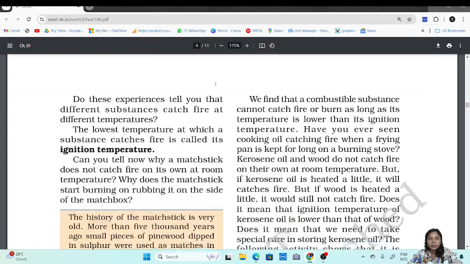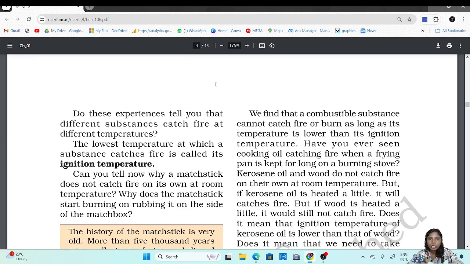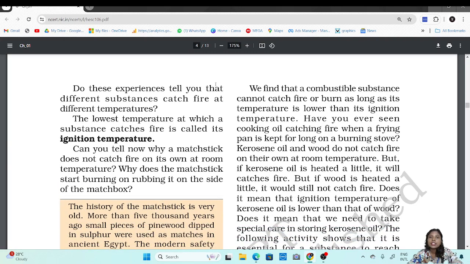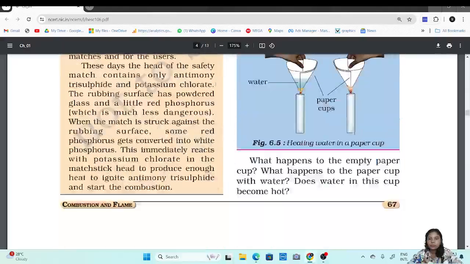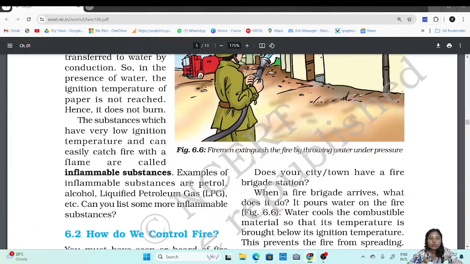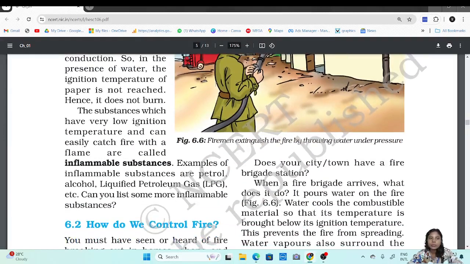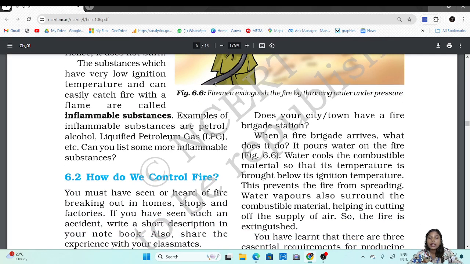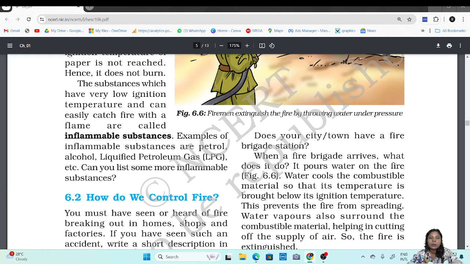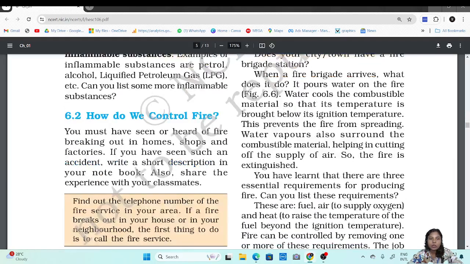Then we saw what is ignition temperature. Ignition temperature is the lowest temperature at which a substance can catch fire. Then we saw what are inflammable substances. Substances whose ignition temperature is very low and which can catch fire very immediately are known as inflammable substances. Examples were petroleum, LPG and alcohol.